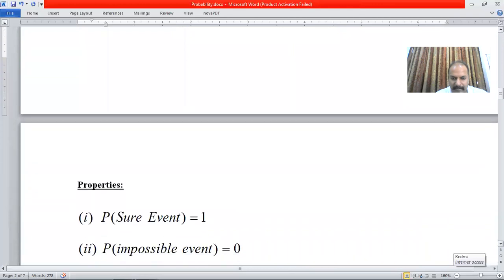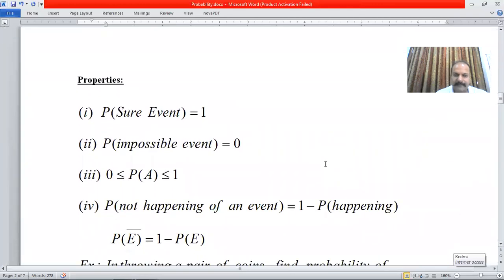Then, a few properties of probabilities. Probability of a sure event is 1. Like I'm recording this video on Wednesday. So today is Wednesday. This is a sure event. So the probability is 1.